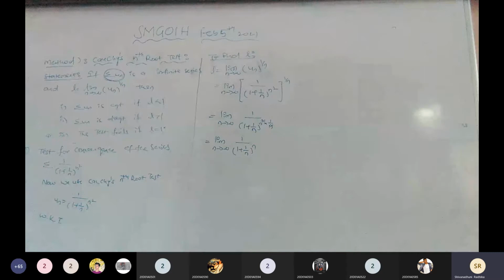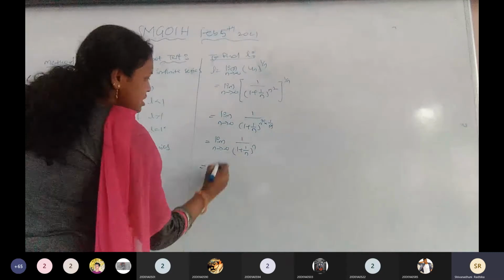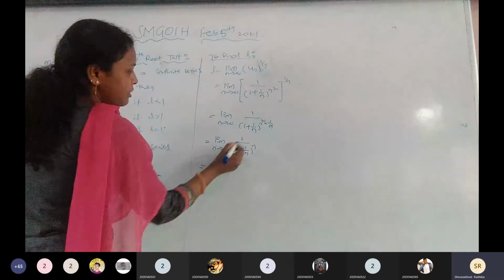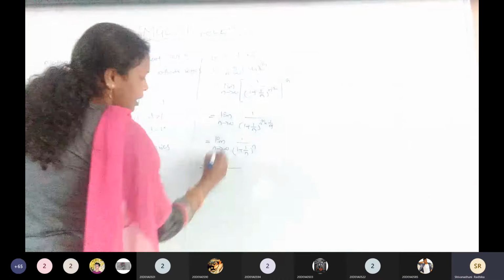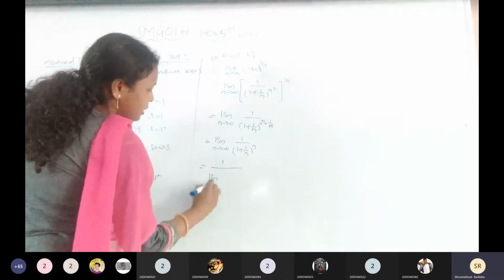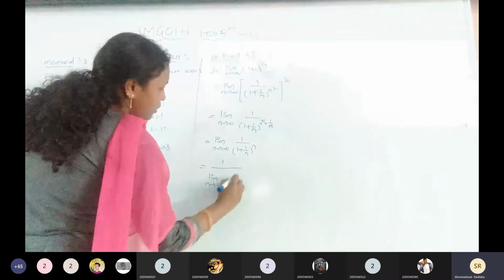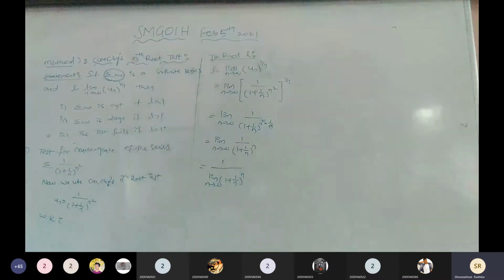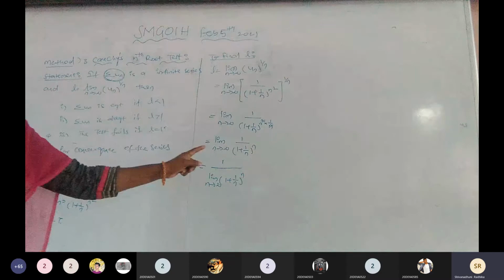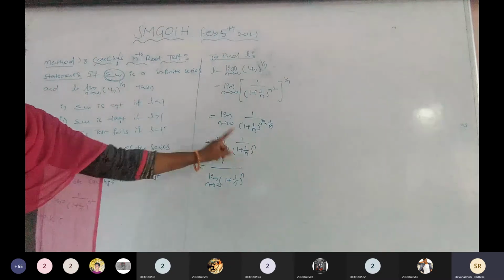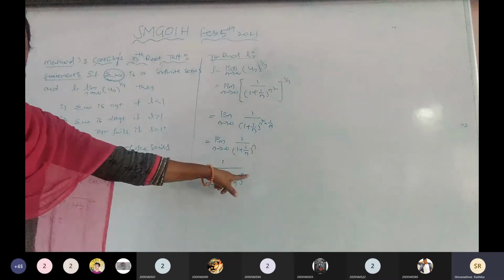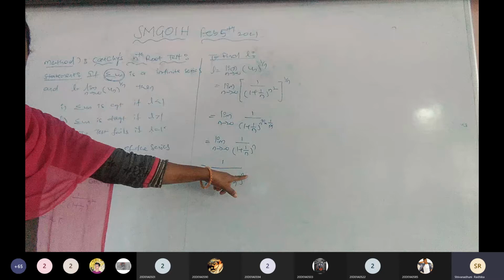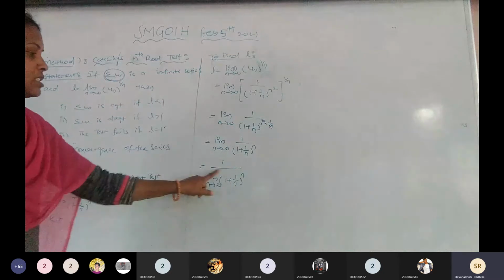Now this can be written as limit n tends to infinity, 1 by the limit of 1 plus 1 by n to the power of n. When we apply the limit function, it applies completely for the numerator and completely for the denominator. Is it correct?